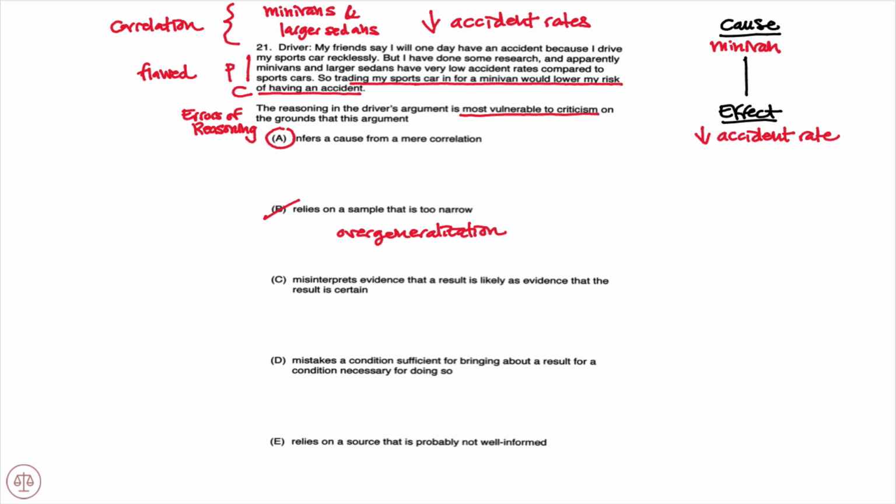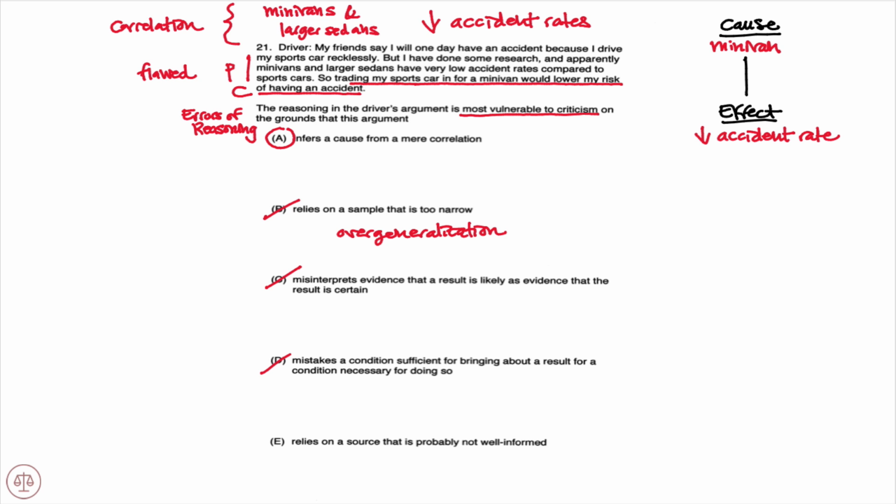C misinterprets evidence that a result is likely as evidence that a result is certain. Again, the flaw of taking something that is probable and assuming that it will happen for sure, not the flaw that we see in this passage. Again, he said that it would lower his risk of an accident, not that he would never have an accident. So C is out.